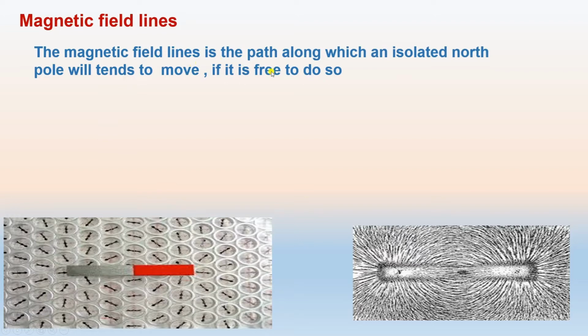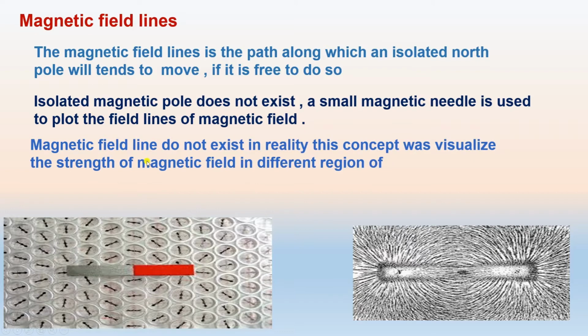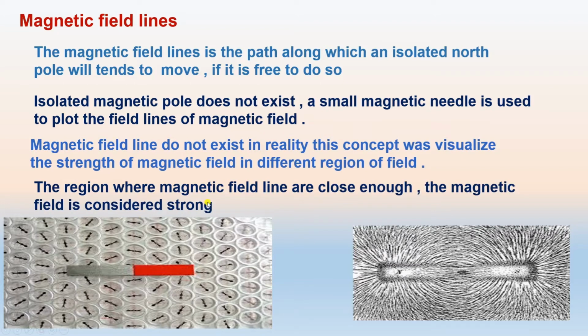Magnetic field line is a path along which an isolated north pole will tend to move if it is free to do so. Isolated magnetic pole does not exist. A small magnetic needle is used to plot the magnetic field like this. Magnetic field lines do not exist in reality. This concept was used to visualize the strength of magnetic field in the different regions of the magnetic field. The region where the magnetic field lines are close enough, the magnetic field is considered to be strong.